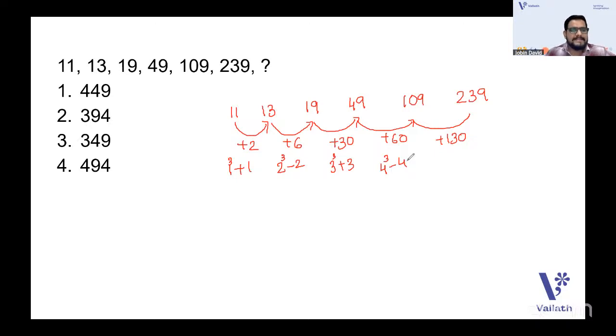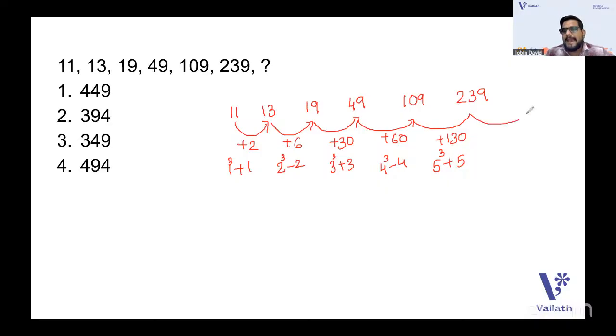So the pattern is n cube plus or minus n. 1 cube plus 1, 2 cube minus 2, 3 cube plus 3, 4 cube minus 4, like that it goes. See? So now the next one will be 5 cube plus 5. That is, 5 cube is 125, and then plus 5.